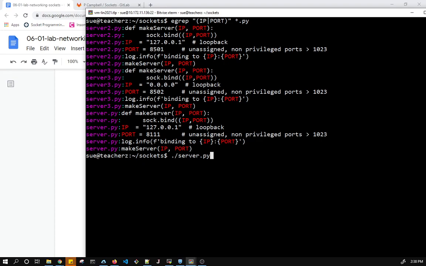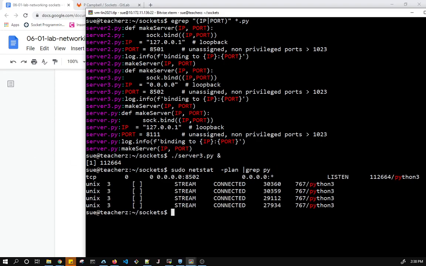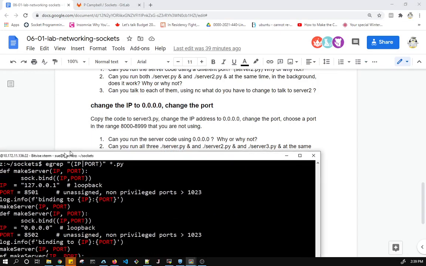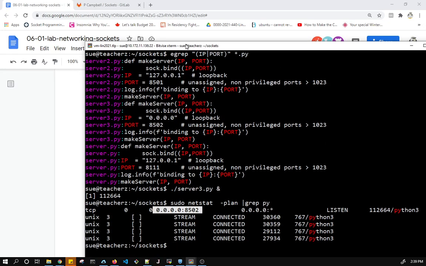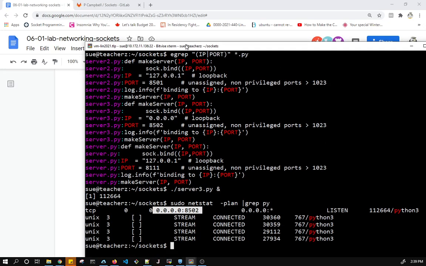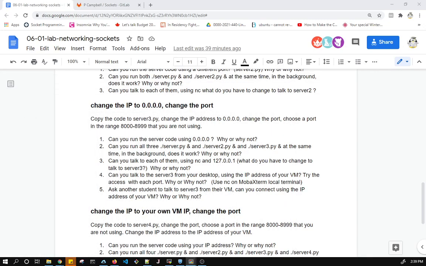Oh, sorry, that's server 3. Let's put it in the background. That's the PID, PID 12664, and it's running Python 3, and yes, it's bound to 0.0.0.0:8502. So that looks fine. The answer to "can you run the server code using 0.0.0.0?" is yes, you can, because it's unique, and 0.0.0.0 means any IP address on the system.